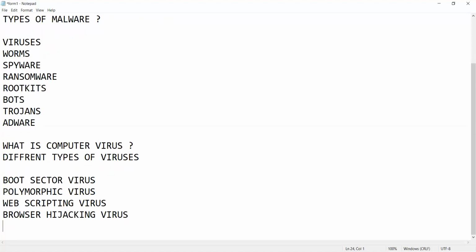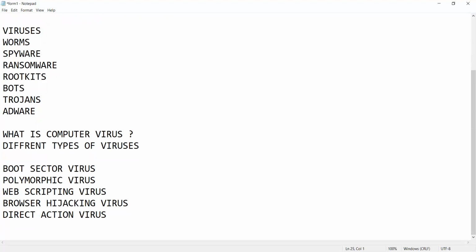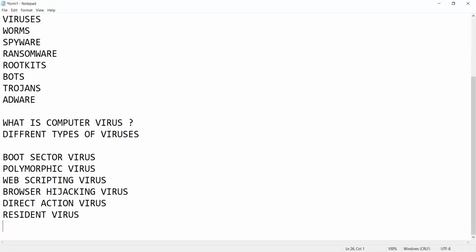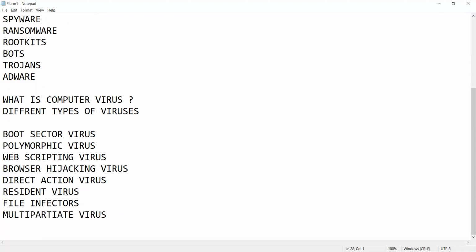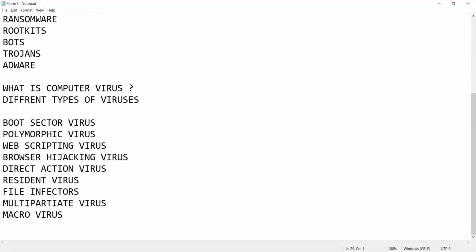Next comes direct action virus, resident virus, file infectors, multi-partite virus, and macro virus. So these are the types of computer viruses.